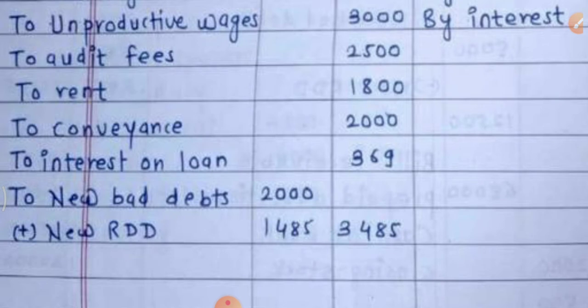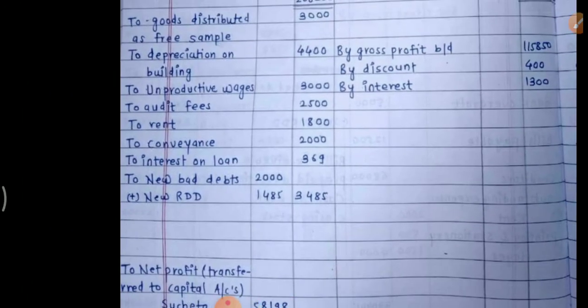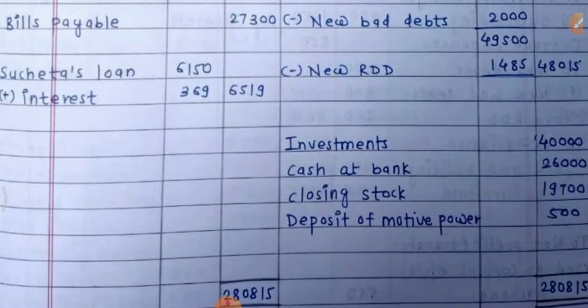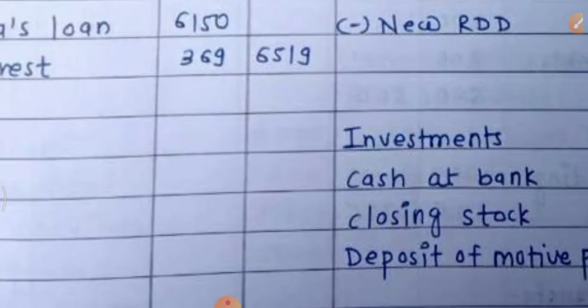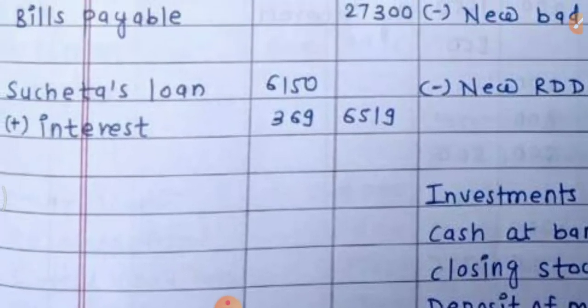369. So it must be 6% of the loan taken from partner. Let's go to that item. The loan from partner, Suchita's loan, appears on the liabilities side, and 6,150 is the loan taken from Suchita by the business, by this firm.